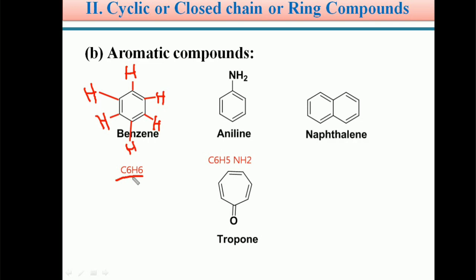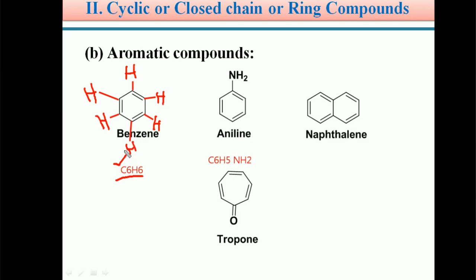So the benzene molecular formula is C6H6. Benzene is a 6-membered cyclic system. In the benzene ring 6 carbon atoms are present, and each carbon is attached to one hydrogen. So there are 6 carbon atoms, each attached to one hydrogen atom. This is the molecular formula of benzene.